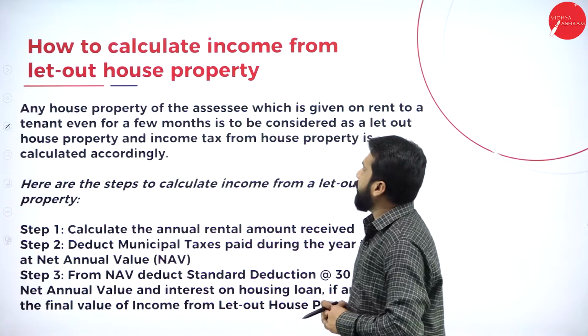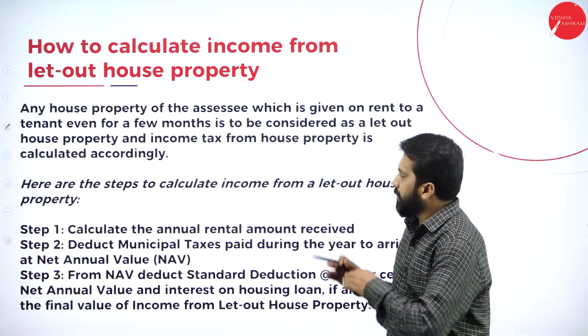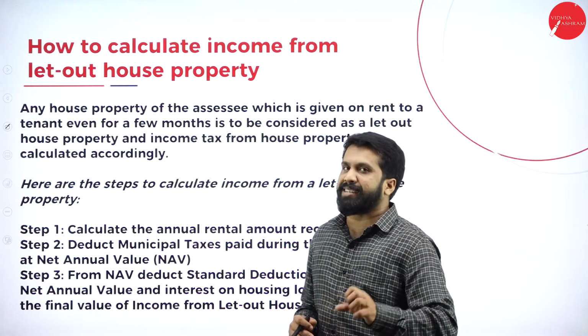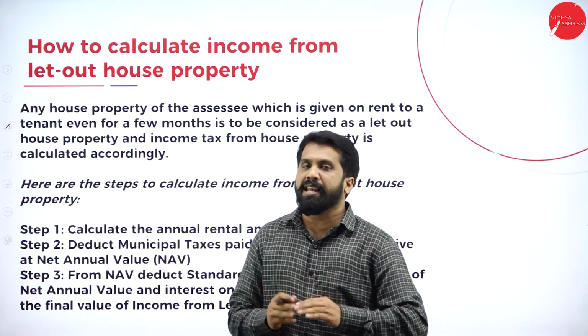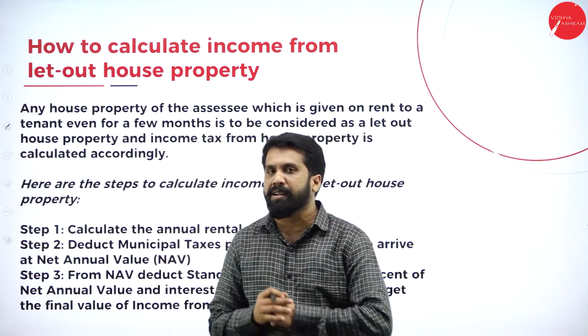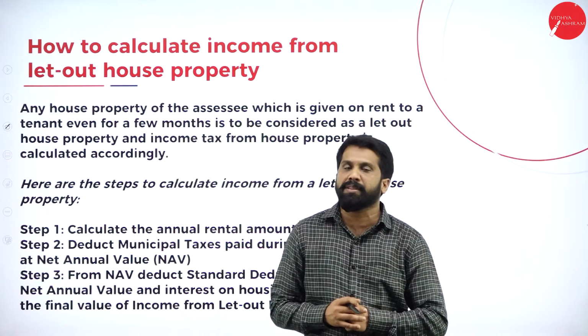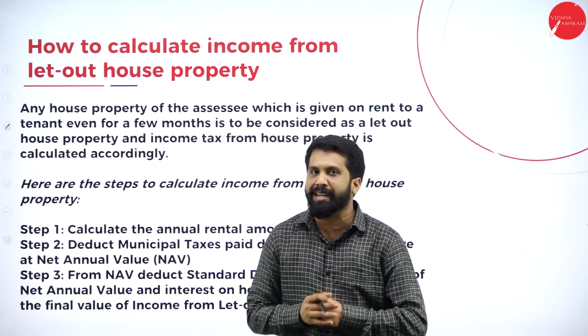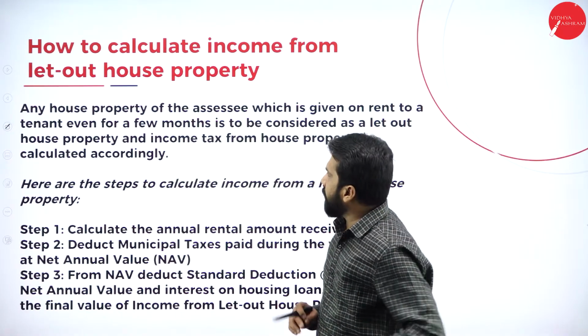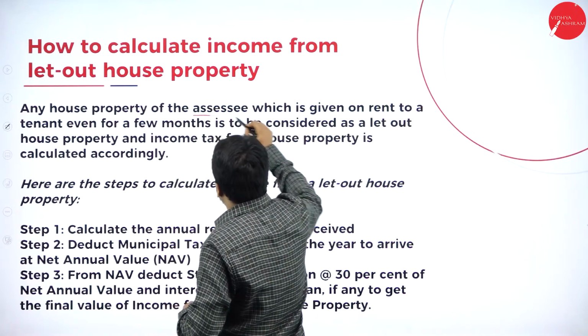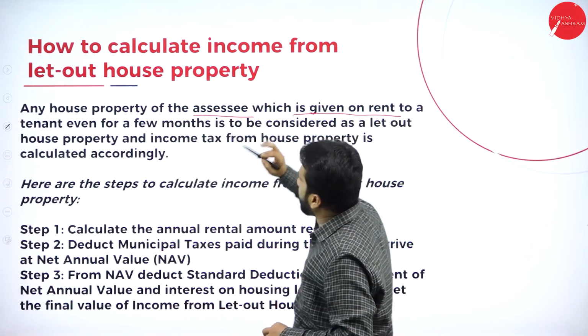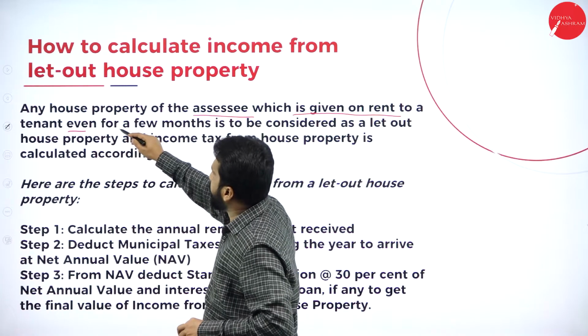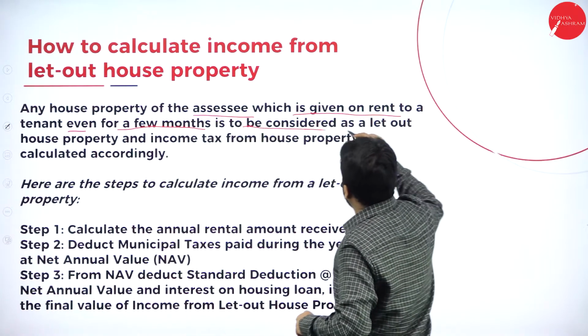how to calculate your income from house property. In this, you will understand my 10% of the calculation. Later, I'll show you the original format. In that, you will understand almost 70 to 80%. Any house property of the assessee which is given on rent to a tenant, even for a few months, is to be considered.